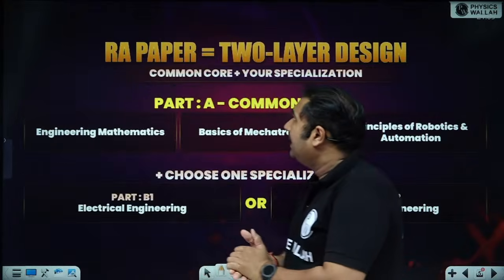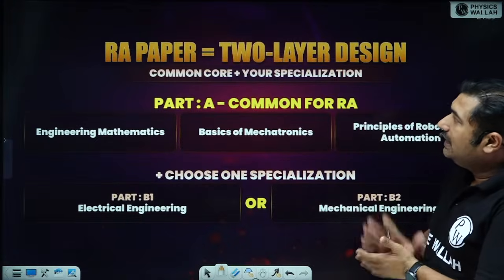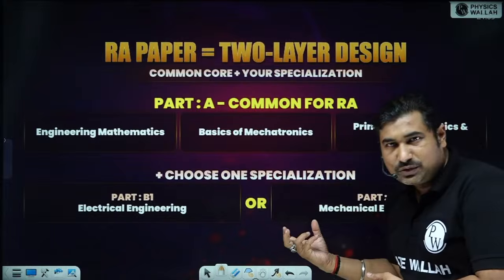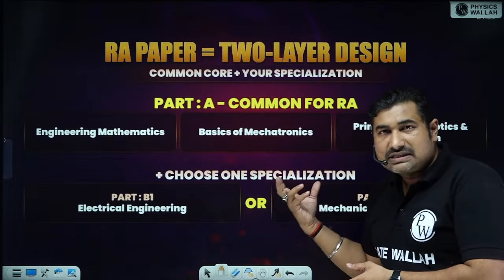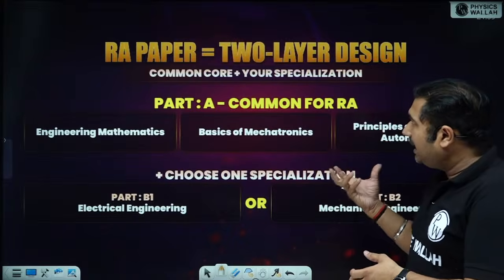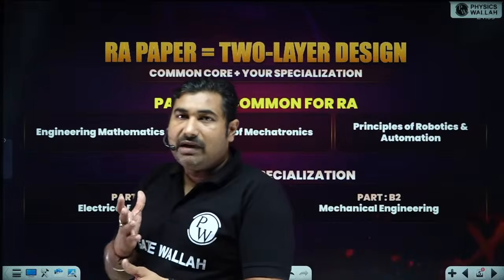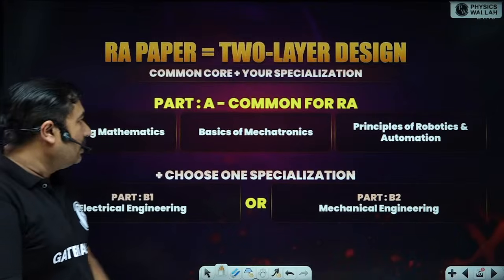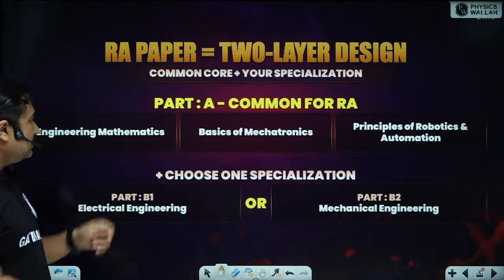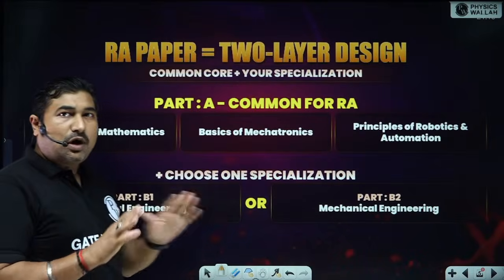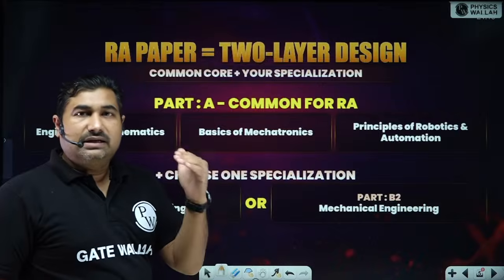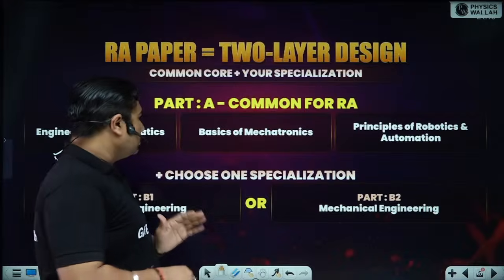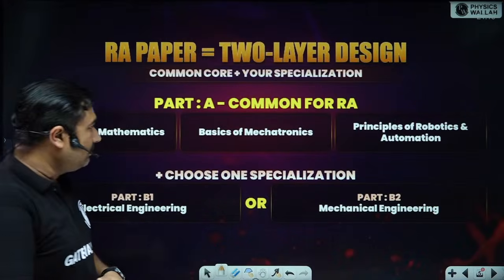Please observe here. RA paper, two-layer design: a common core and your specialization. Already I have shown you that 60 marks belong to the common core and your specialization belongs to 25 marks. Okay, now part A, common for robotics and automation, is engineering mathematics. It is absolutely common, whether you are from IN, EE, ECE or mechanical, CS, DA. So this mathematics portion is absolutely common.